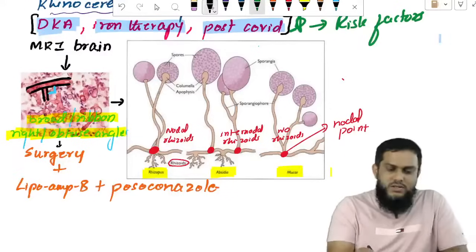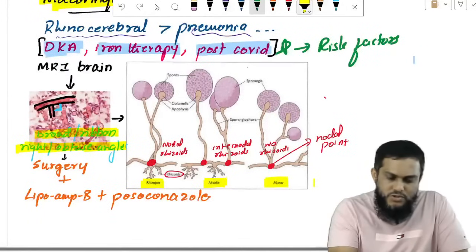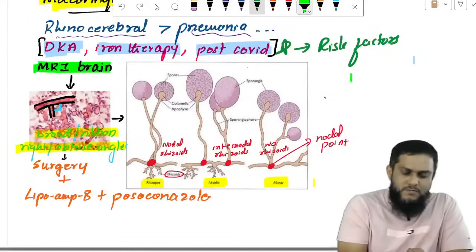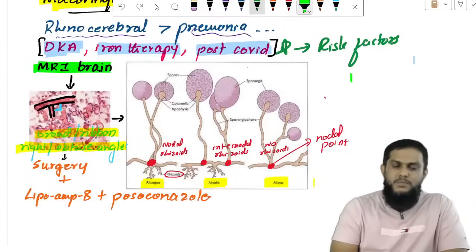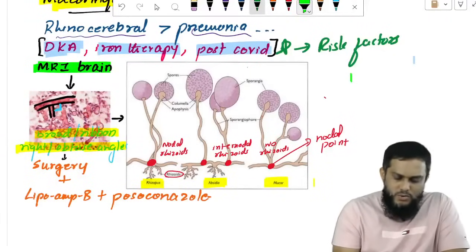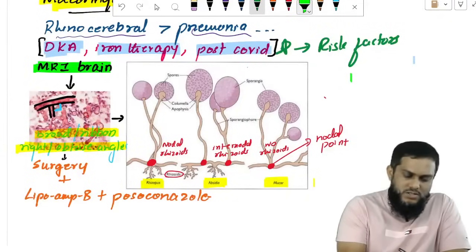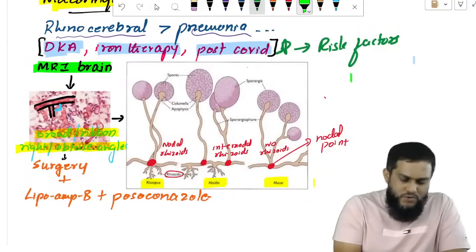Before treatment, you need to know that the guideline says first you have to do an MRI brain, and then the sample diagnosis.